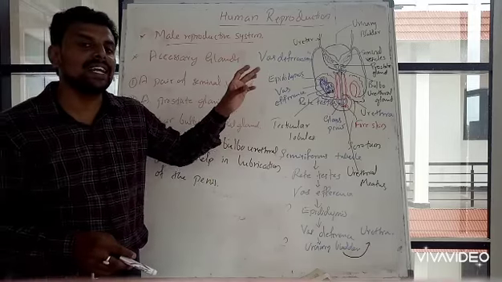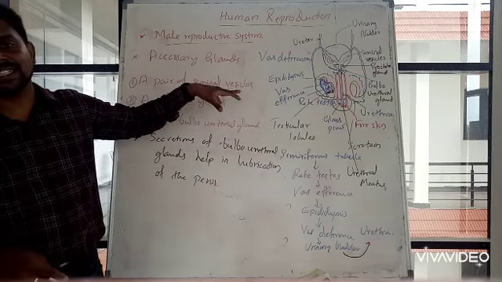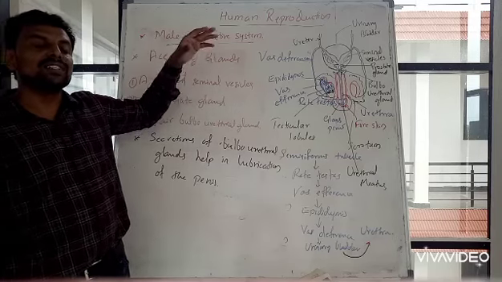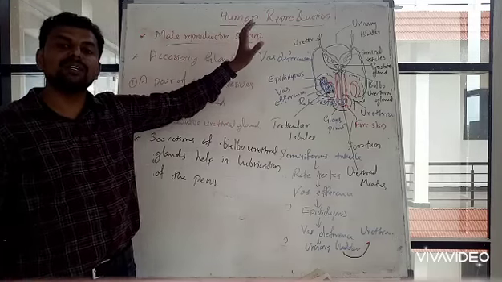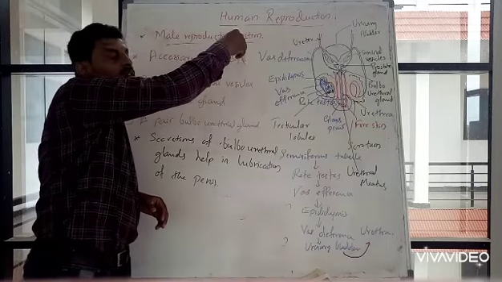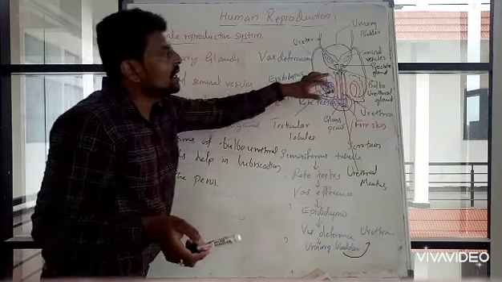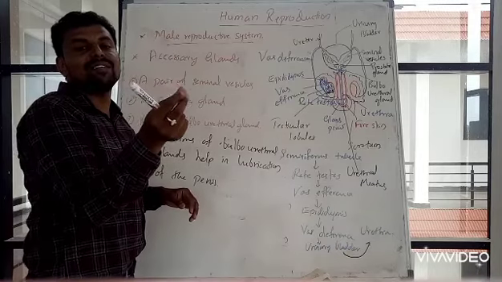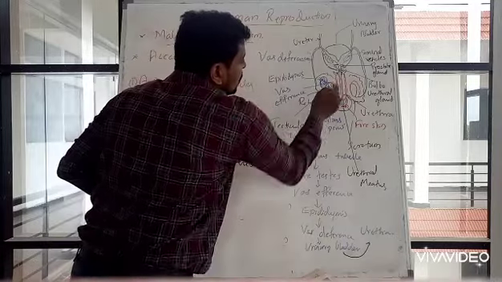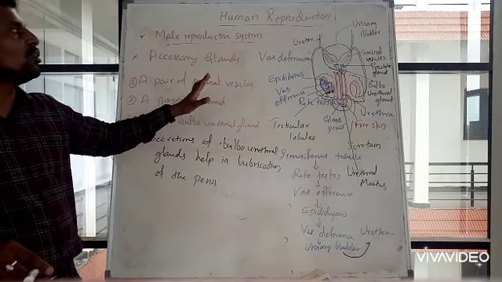These sperms are carried by the duct system: from the seminiferous tubules to the rete testis, the first duct. From the rete testis, the vas efferens, the second duct, reaches the epididymis. From the epididymis, the vas deferens carries the sperms to the urinary bladder. There, it meets the duct from the seminal vesicle, they fuse, and open into the urethra as the ejaculatory duct. So this is about the male reproductive system.